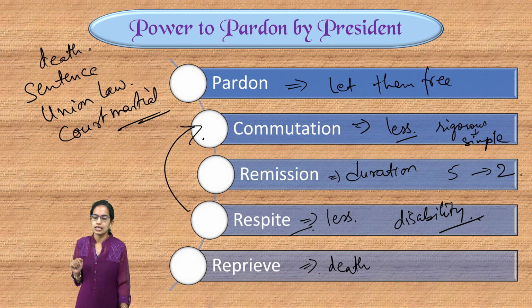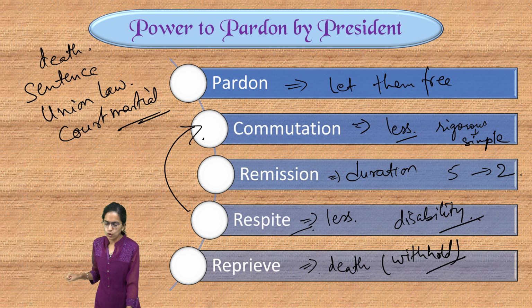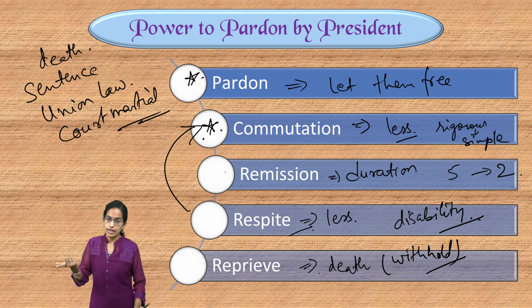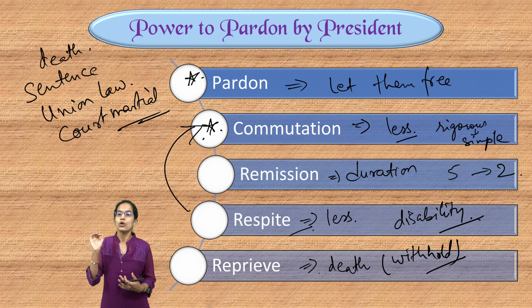So the death sentence is temporarily put to hold. Now what is the benefit? Once the death sentence is put to hold, in that time the convict can seek for either pardon or for commutation, and therefore can either be set free or could get a chance to get a reduced punishment. So those are the 5 unique powers that the President holds.